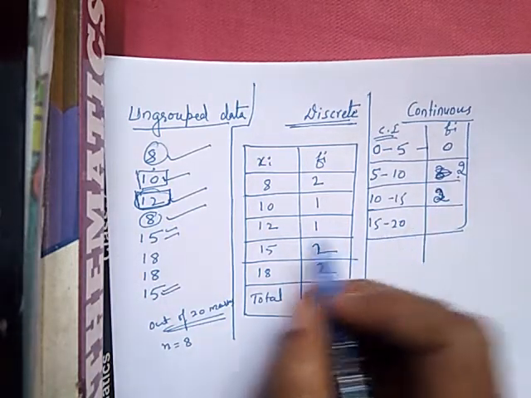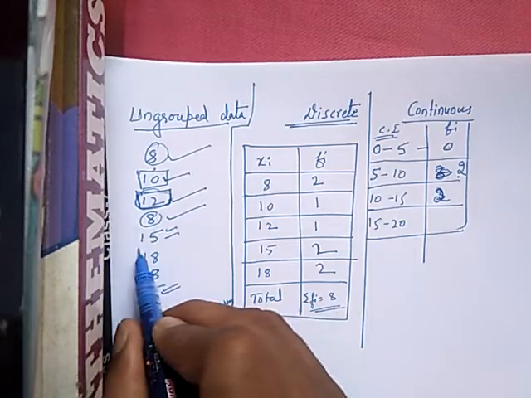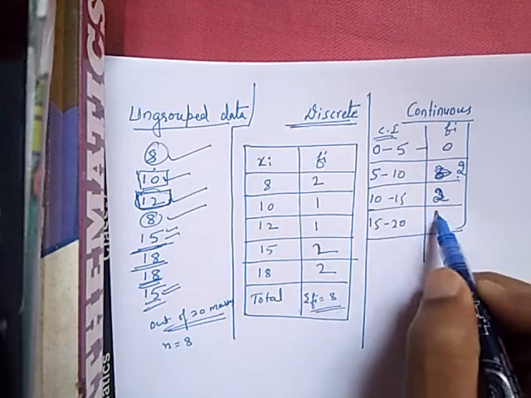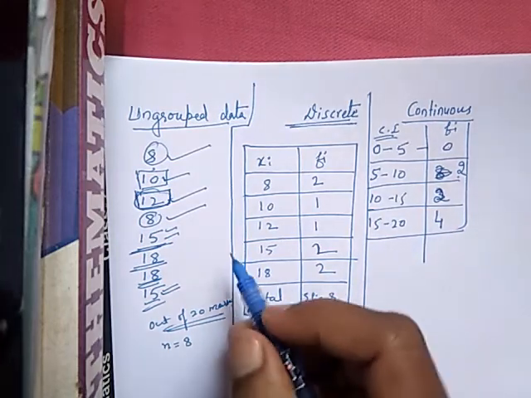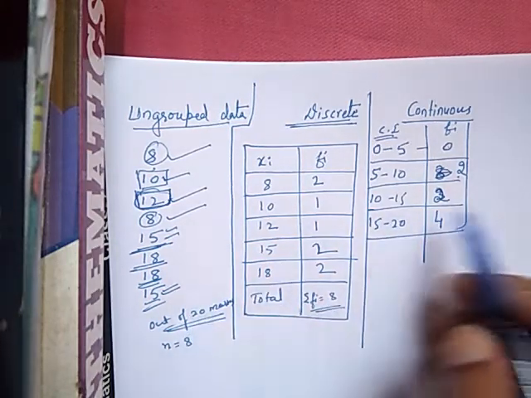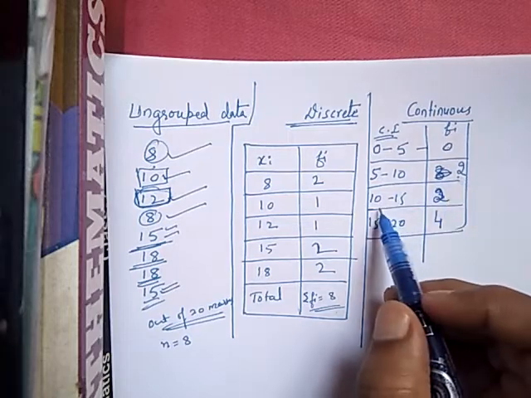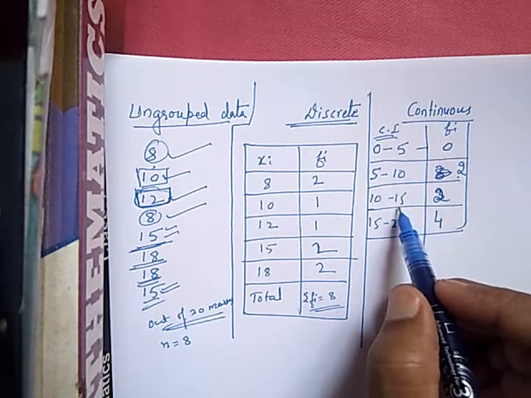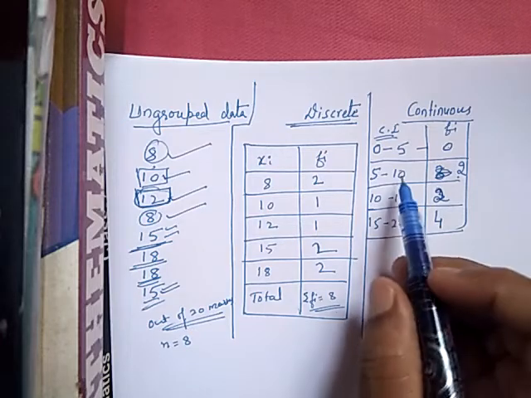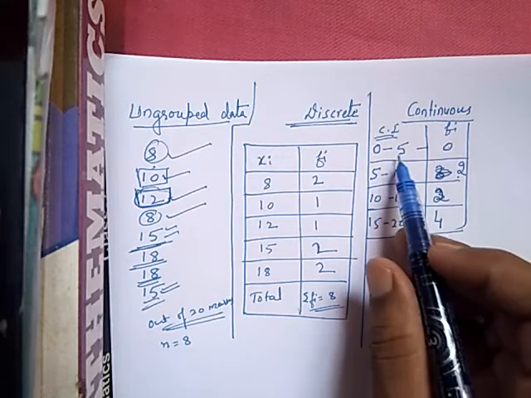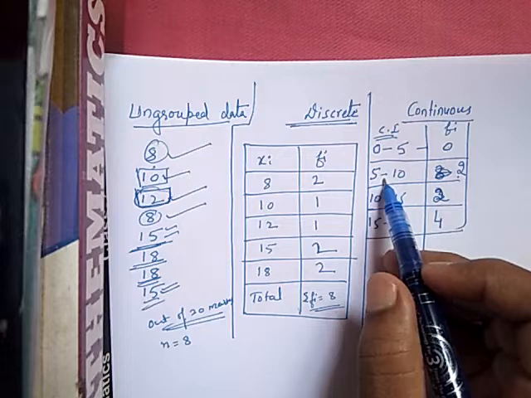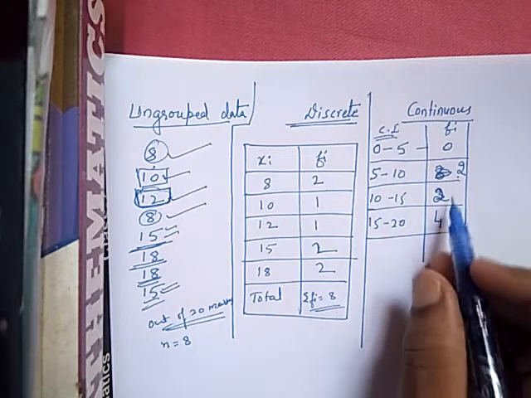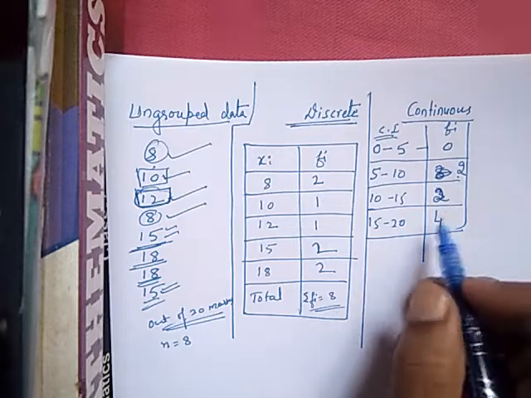So next 15 to 20, here 1 is 15, here 2, 3, 4. So here it will be 4. Just go through this, don't get confused. 5 to 10 is 2, 10 to 15 is 2, and 15 to 20 is 4. If it is 15, you will go for the next interval. If it is 10, you will go for the next interval. If it is 5, it will come in the next interval. So the total sum of frequency is 8. Okay, it is correct.